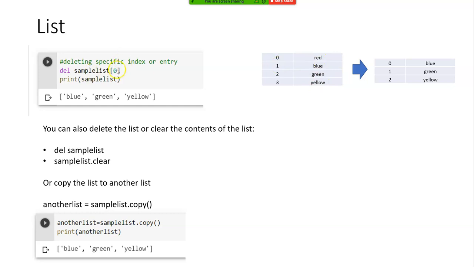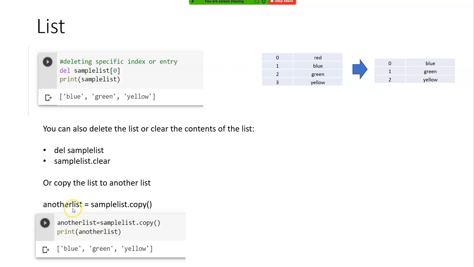Okay, what is there in 0? Print sample list: blue, green, yellow is what it comes. And I'm creating from sample list. This is the name that I've given for the list, right? Sample list. I'm saying another list. Okay, this I'm giving the name.